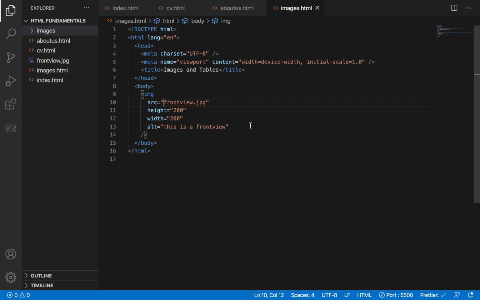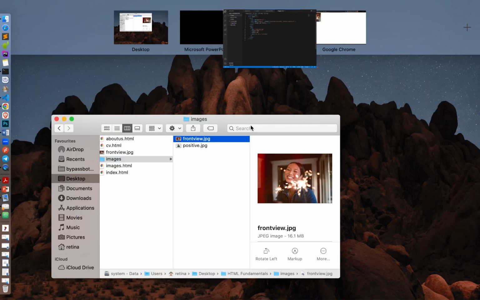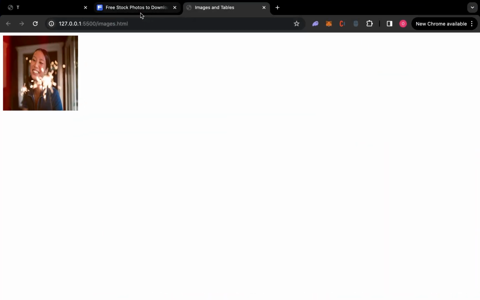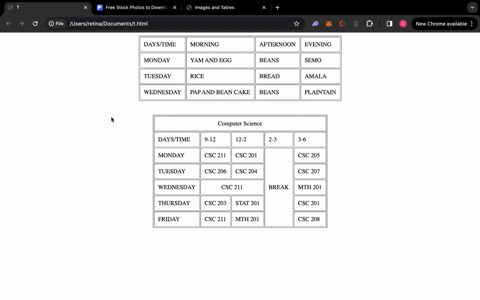So let's go into tables. Let's go into HTML tables. HTML tables consist of rows and columns. How do we put a table on a page? Now, this is a sample we want to do. I have a sample here. This is a table showing a full timetable. This is the day, Monday, morning eating my egg, afternoon beans, evening sermon. So let's design this table using HTML.